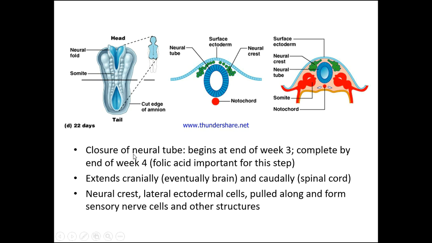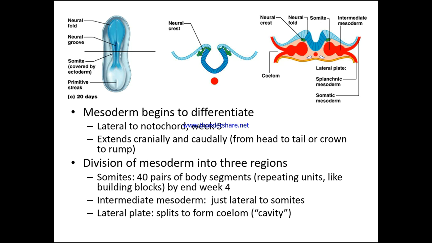So closure of the neural tube begins at the end of week 3, complete by the end of week 4. Folic acid is important for this step and extends cranially, eventually the brain, and caudally the spine. The neural crest, lateral ectodermal cells, are pulled along and form sensory nerve cells and other important structures.